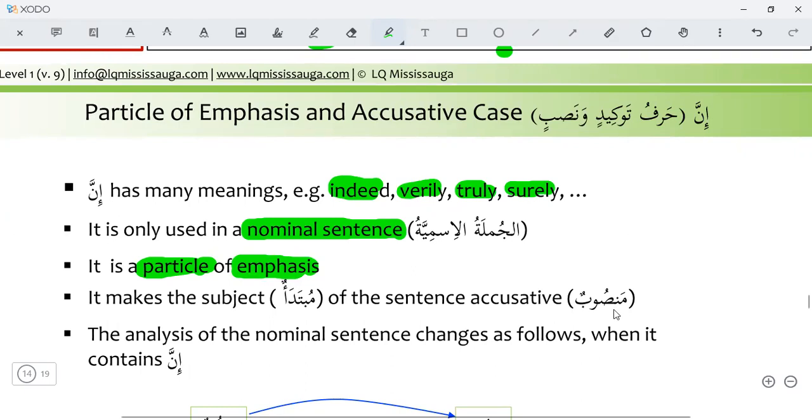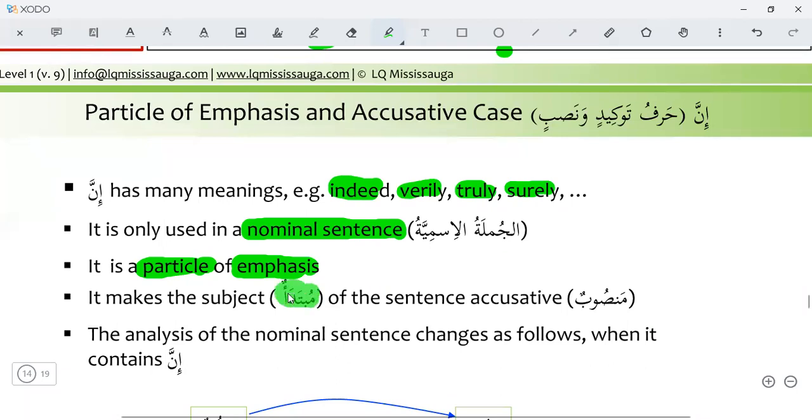We have learned that the mubtada and the khabar are mostly marfu, but not always marfu. Sometimes they are mansub also. So here we will learn that when we use inna in a nominal sentence, it changes the mubtada into mansub, accusative case.